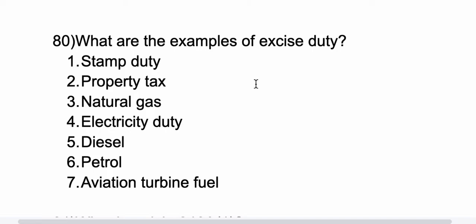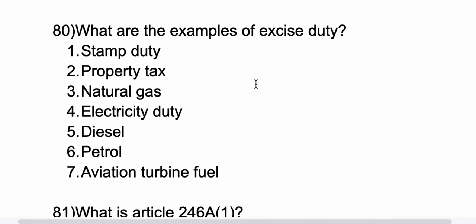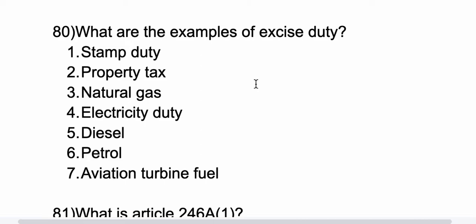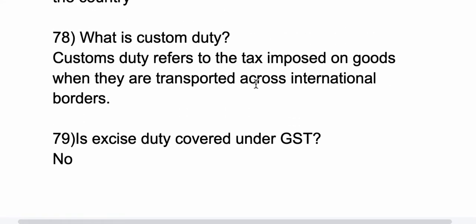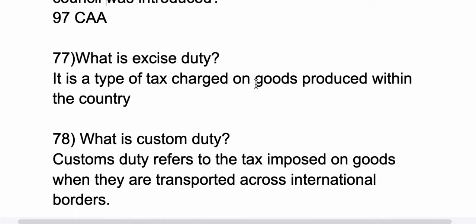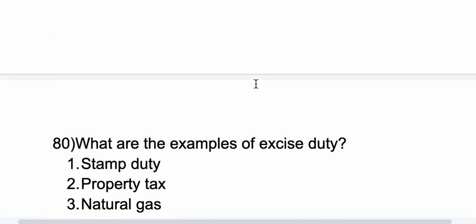Stamp duty, property tax, natural gas, electricity duty, diesel, petrol, aviation turbine fuel, all these come under the excise duty. Excise duty means the tax which is charged on the goods which are produced within the country.